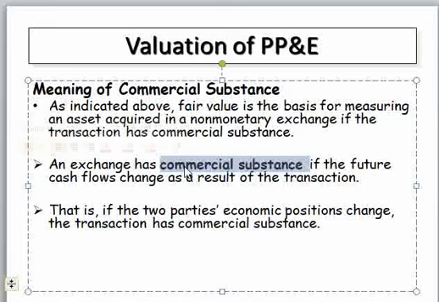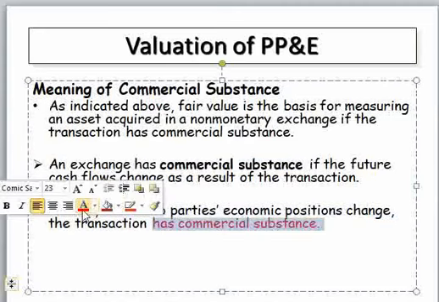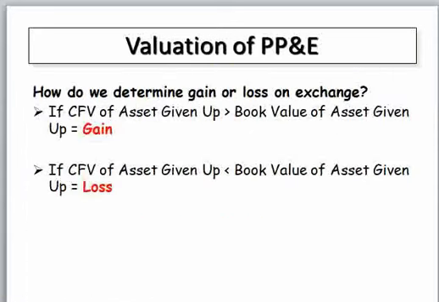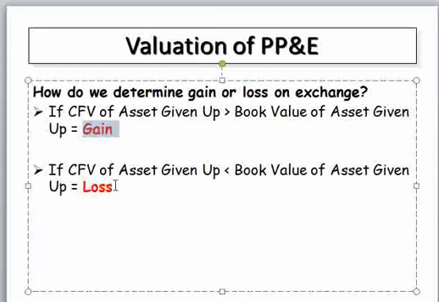That is, if the economic position of the two parties is changed, the transaction has commercial substance. So, in order to identify or evaluate whether the exchange has commercial substance or not, we can determine and recognize the gain and the loss.